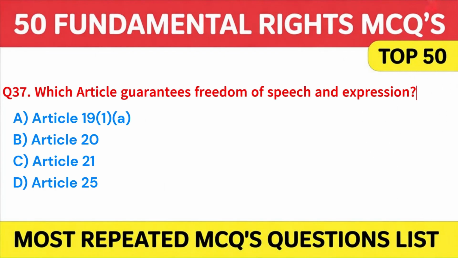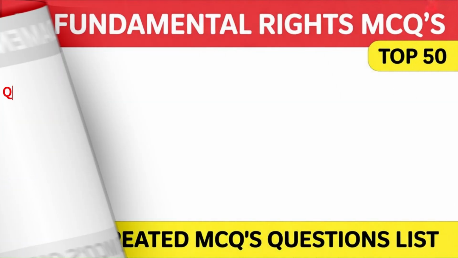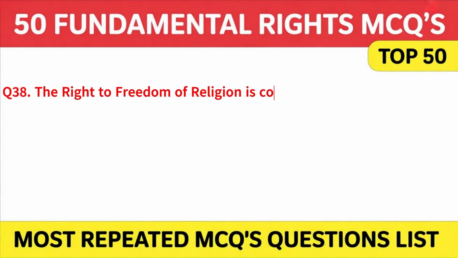A. Article 19, 1, A. B. Article 20. C. Article 21. Or D. Article 25. Answer. A. Article 19, 1, A. 38th question is, the right to freedom of religion is contained in which articles?